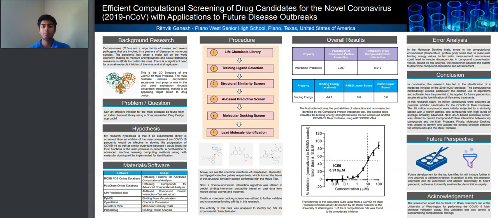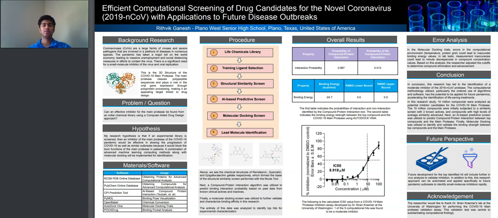In order to be a potential drug candidate truly worth screening in a laboratory, a compound should have two main characteristics. The first is that it should be structurally similar to other semi-effective or partial actives identified in lab-based research, and the second is that it should have a good predicted binding energy and interaction likelihood with the drug target. In this case, the drug target was the COVID-19 main protease.